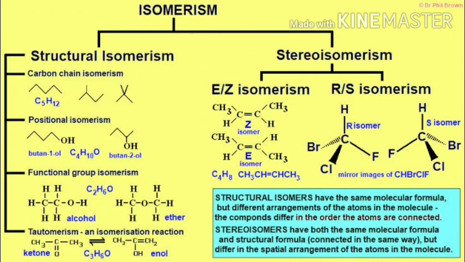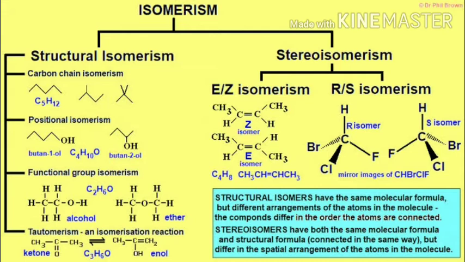Isomerism. What is isomerism? The compounds with the same molecular formula but different structural formula are called isomers, and the phenomenon is called isomerism. Isomerism is of two types: structural isomerism and stereoisomerism.